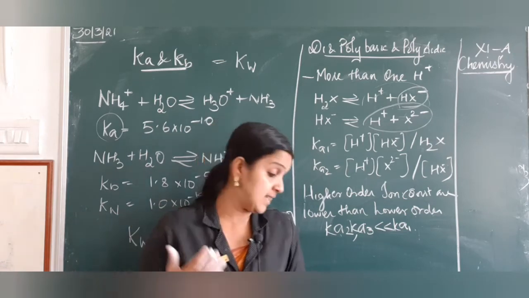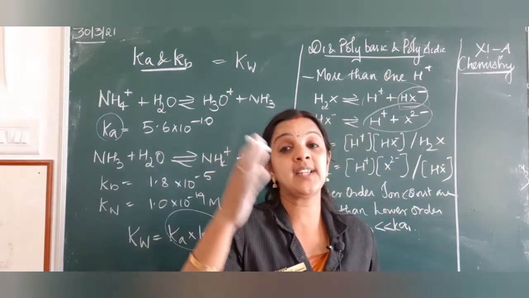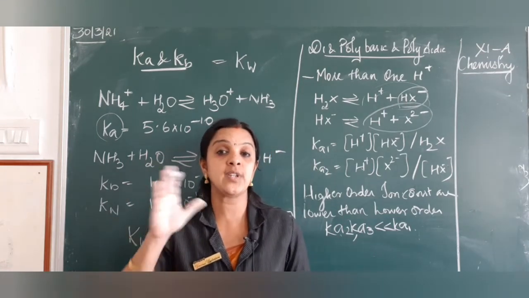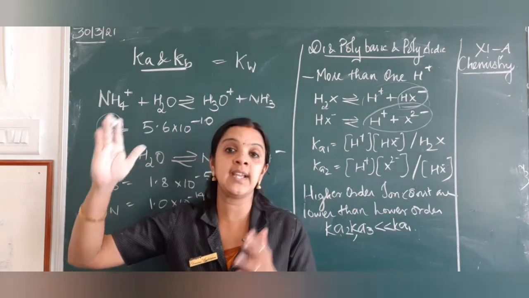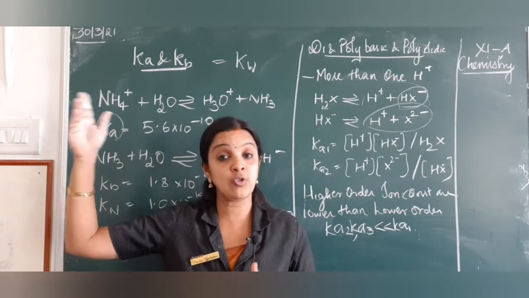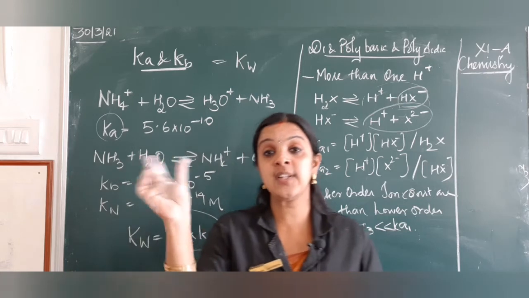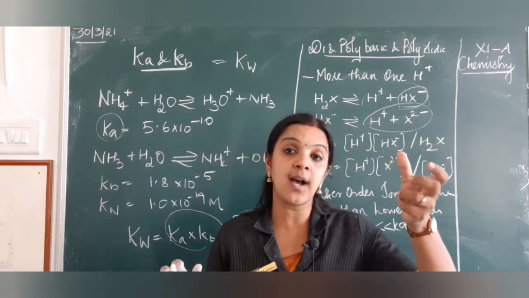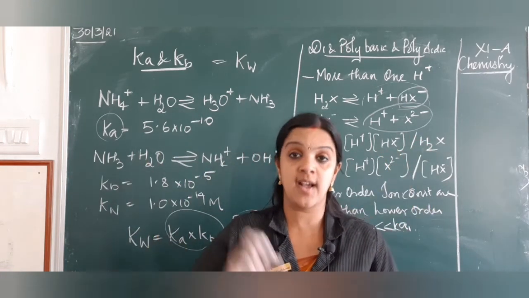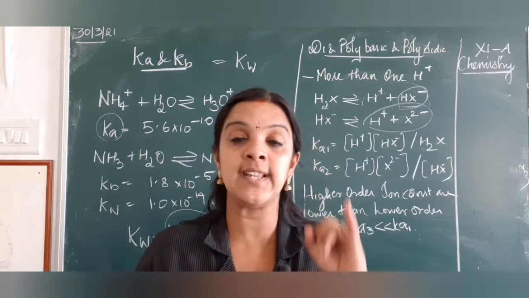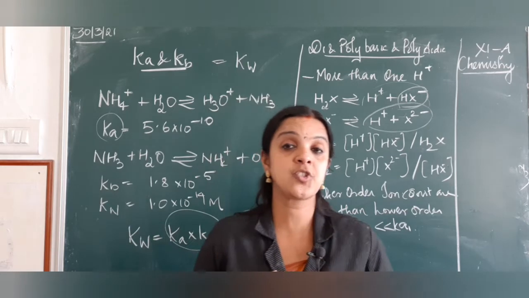And last but not the least, for methane and others, the covalent character actually differs when you go from methane to ammonia, or when you talk about H2O or HF. There is a difference in the electronegativity of carbon and hydrogen, fluorine and hydrogen. So that is how the acidic strength depends on the covalent nature, the bond strength and also the electronegativity.